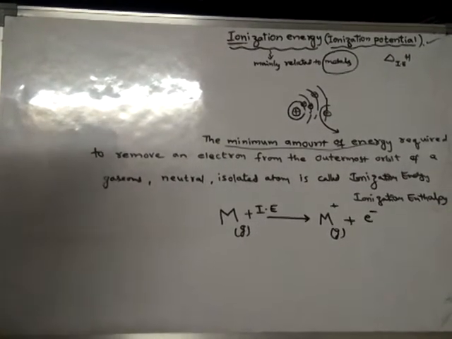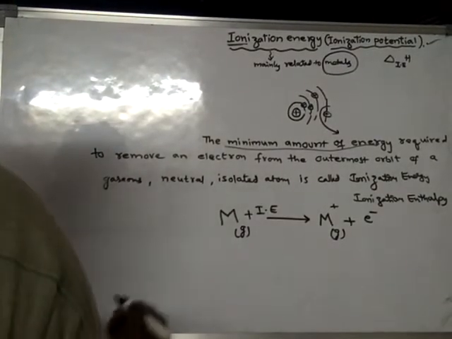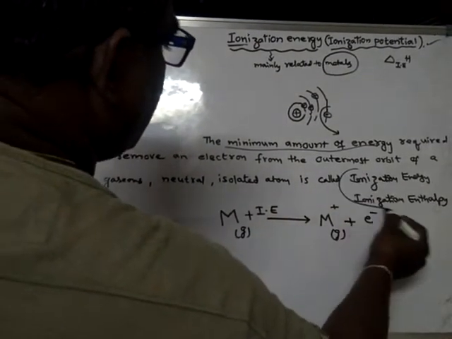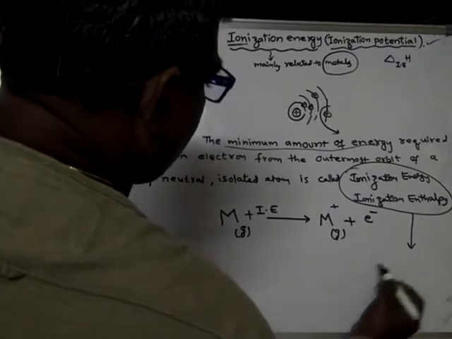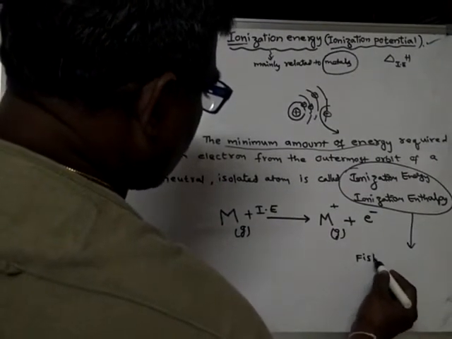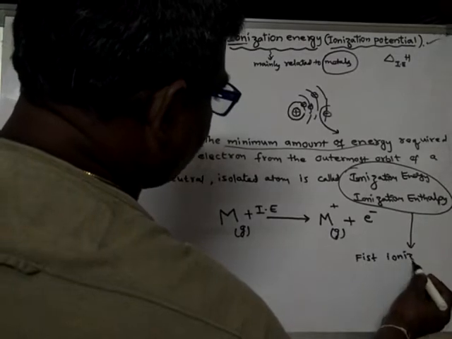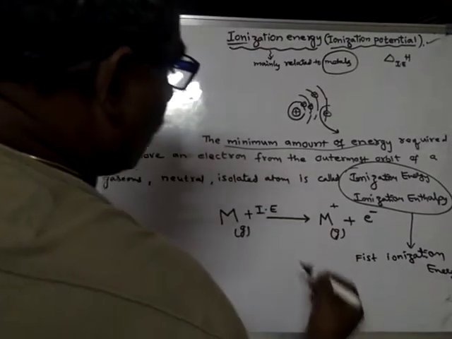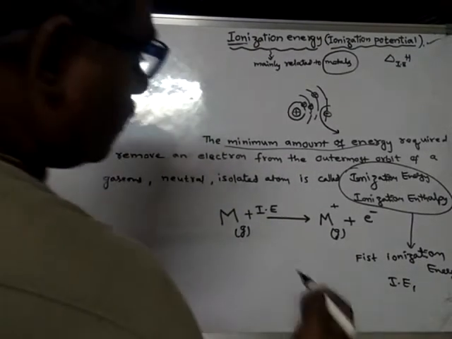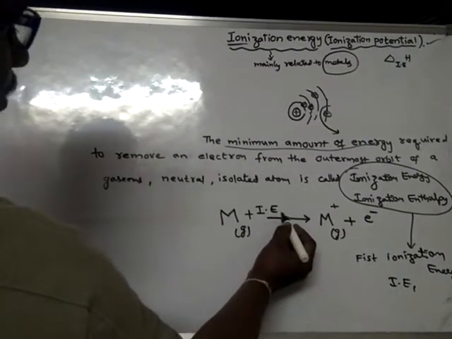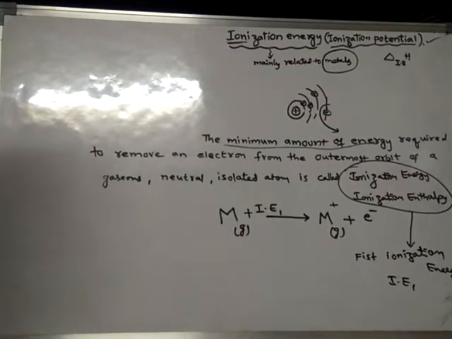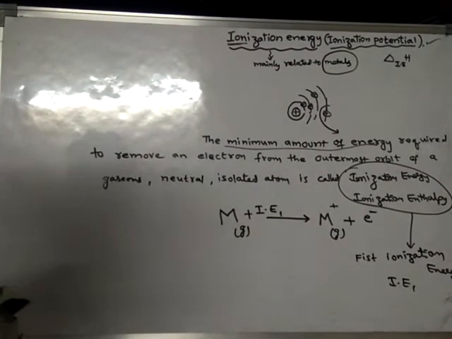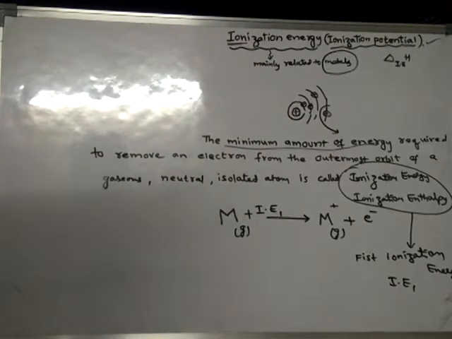This ionization energy, or ionization potential, is commonly called first ionization energy, or simply IE1. I am writing IE1. Generally from a neutral atom, what is a neutral atom? If the number of electrons and protons are the same in the atom, then it is said to be a neutral atom.